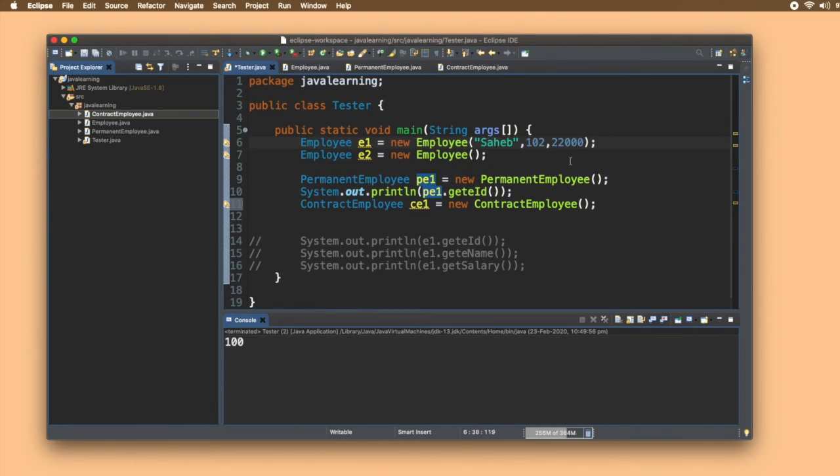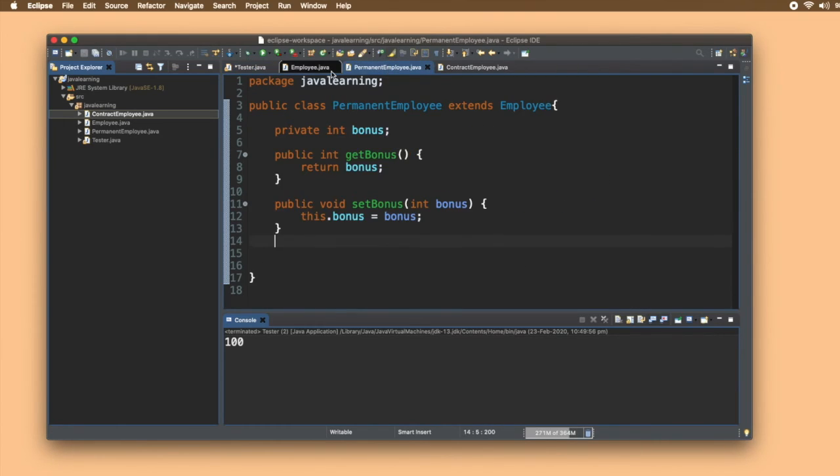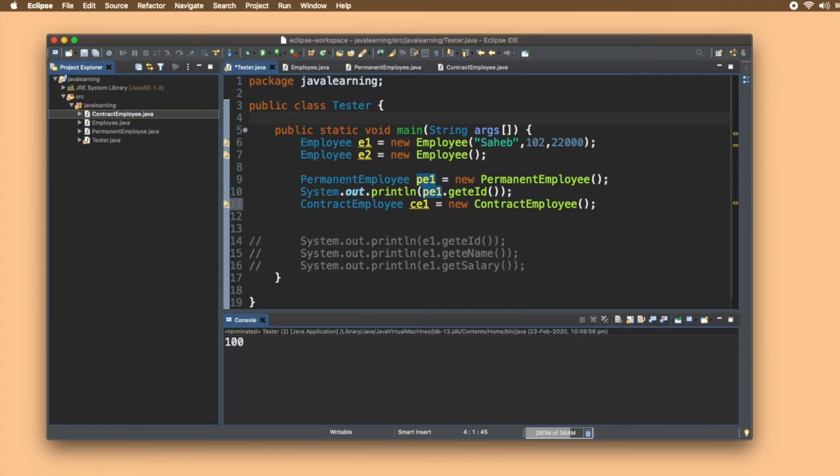So we'll see how we can do that. We can directly pass these values to the permanent employee constructor. Firstly, let us understand what the order of execution is.